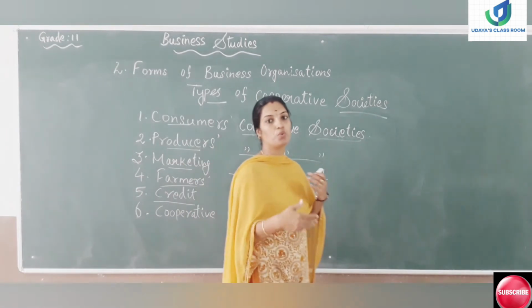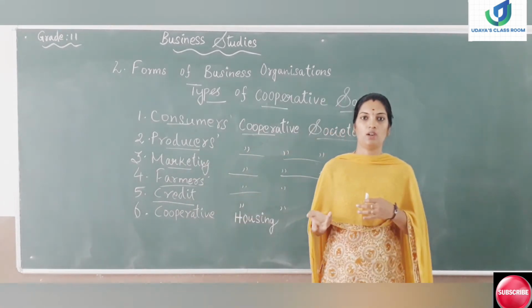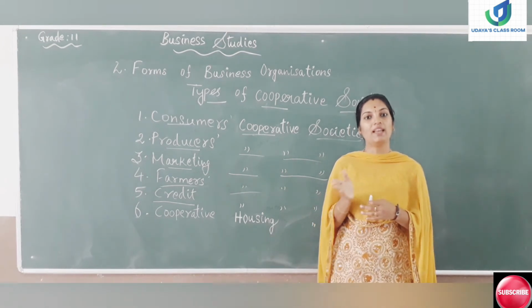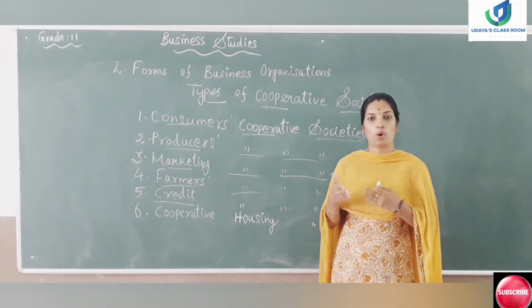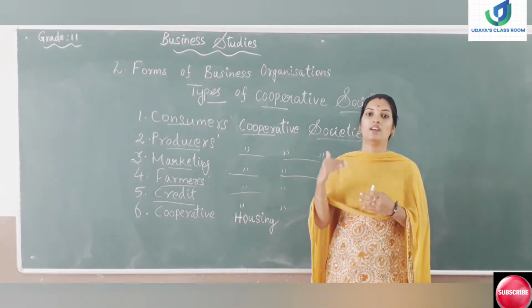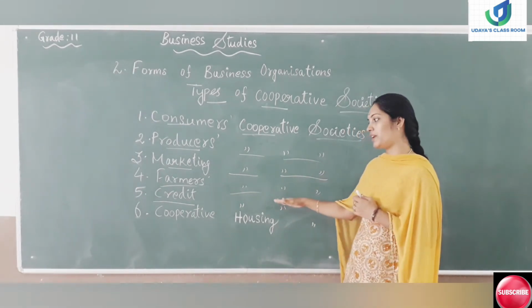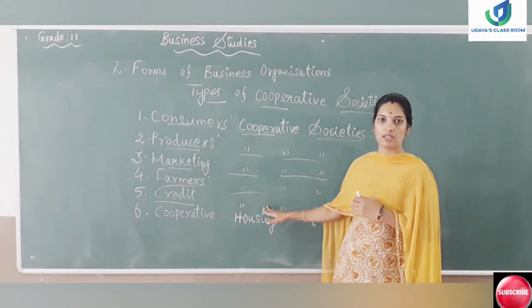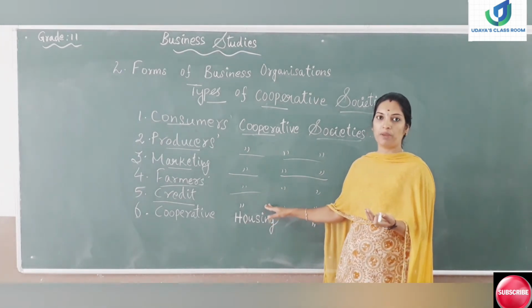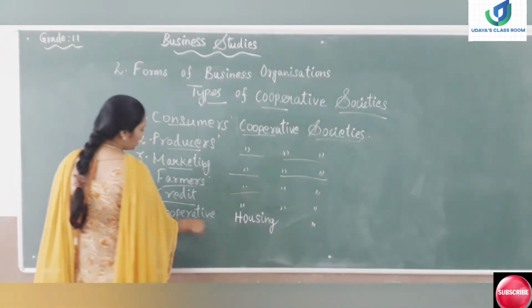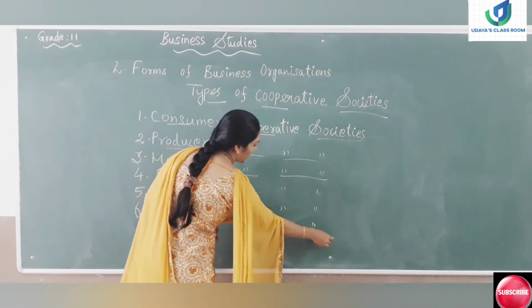So the lenders, those who are giving credits, loans and advances at a higher rate of interest, will be eliminated. We cannot eliminate them completely, but at least to a minimum level we can reduce it. So they can pay a reasonable rate of interest, get the credit facility, and it would be paid later in installments. And the last cooperative society is cooperative housing society.